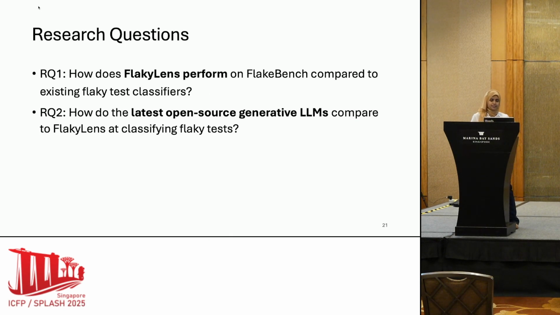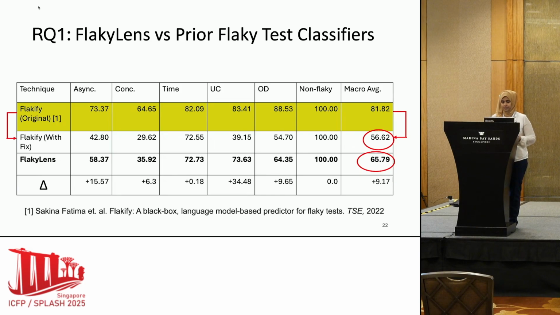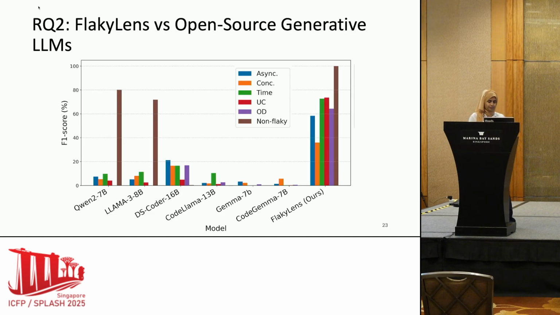Now our research question comes. Here we first look at how FlakyLens performs on the FlakeBench dataset, and then we also compare our result against the open source generative language models. So here we see that when we fix Flakify, the result goes to 56.62, and our FlakyLens can achieve a 65.79% F-score, which is a 9.17 percentage point improvement. And when we compare against the open source generative language models, we find that our technique FlakyLens performs the best for all categories of flaky tests.